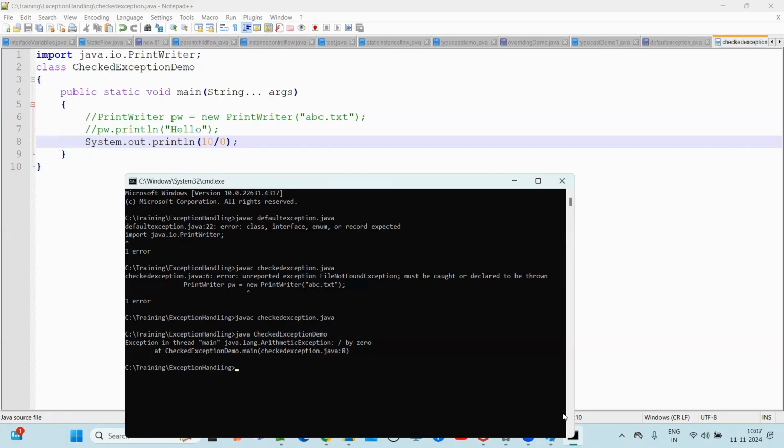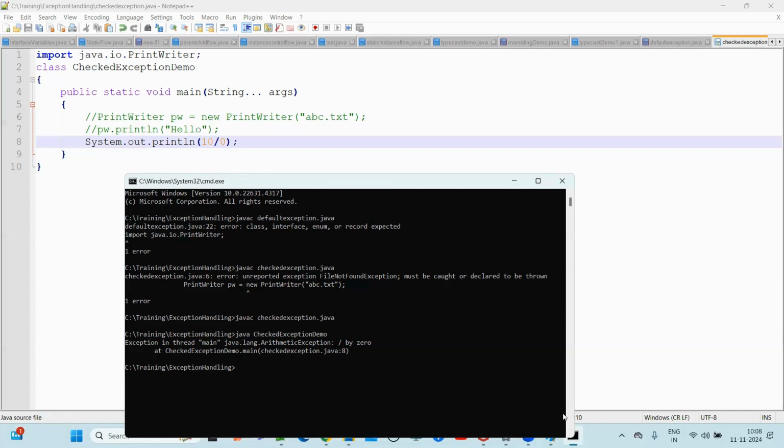Now coming to unchecked exceptions. These are the exceptions which are not checked by the compiler; the compiler will not verify whether any exception handling logic has been written in the program or not. Those kinds of exceptions are called unchecked exceptions.